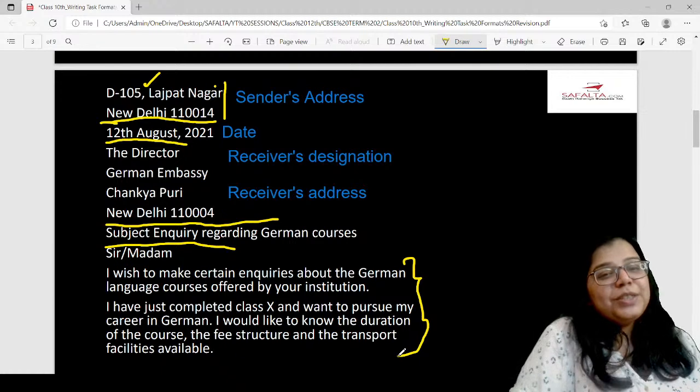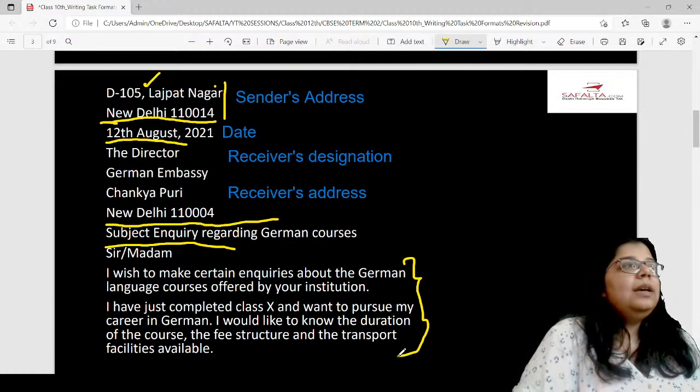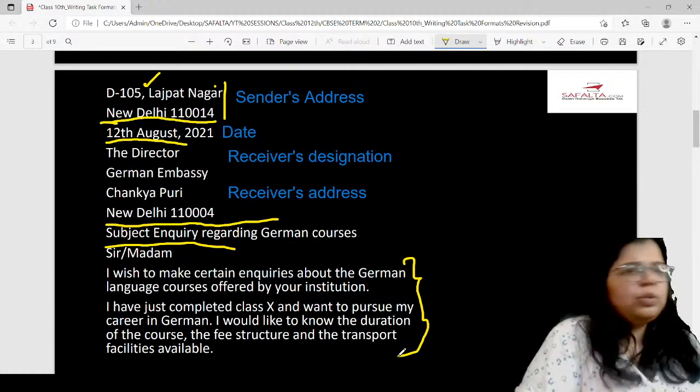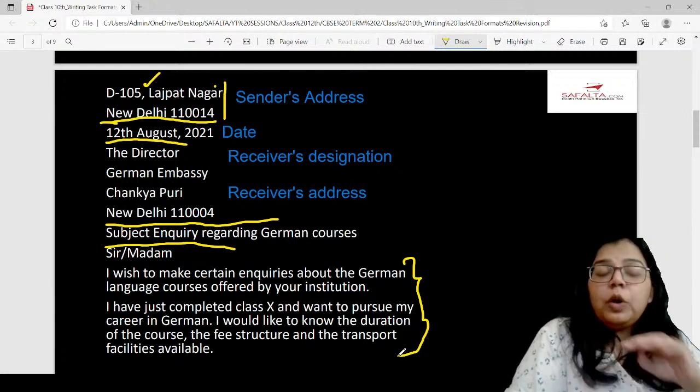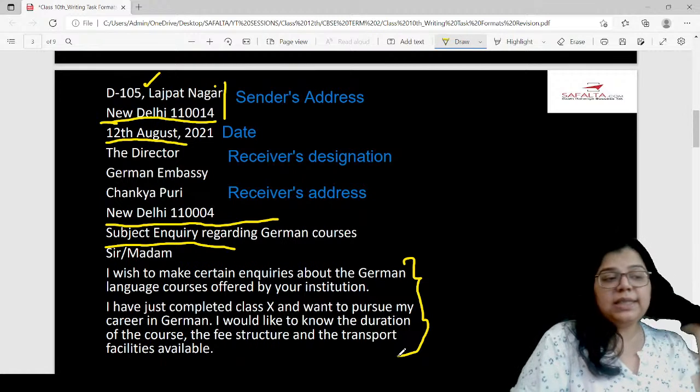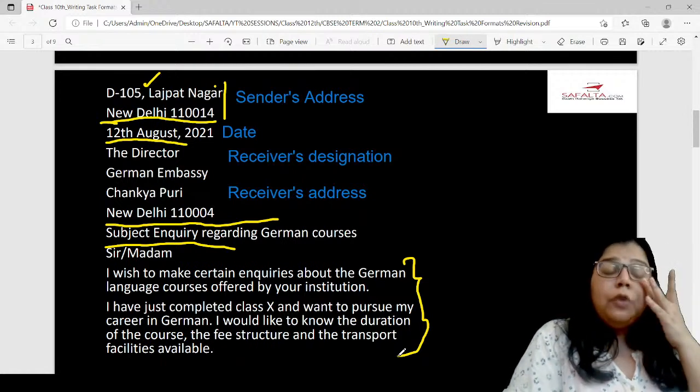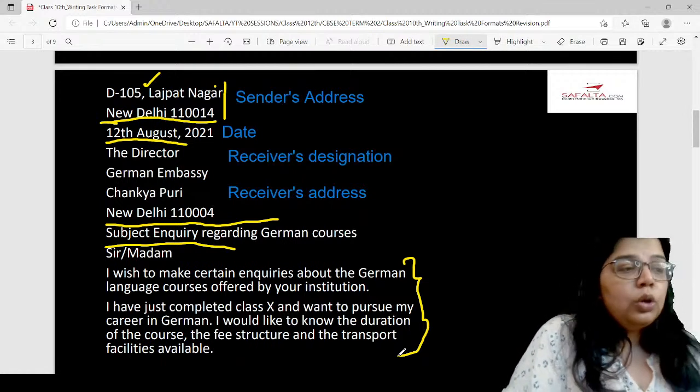Hope this letter brings you in good health and spirits. Greetings for the day. You don't have to write anything like that because it's a formal letter. Had it been an informal letter, you should have written all that. But since it's a formal letter, you will not write all of those things.